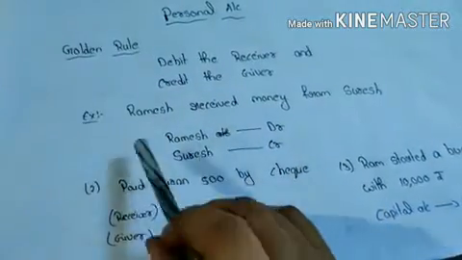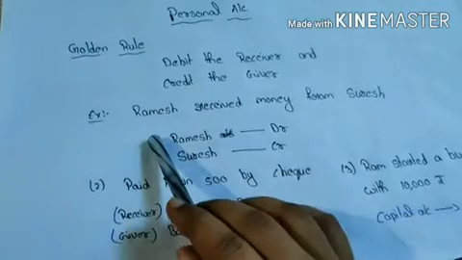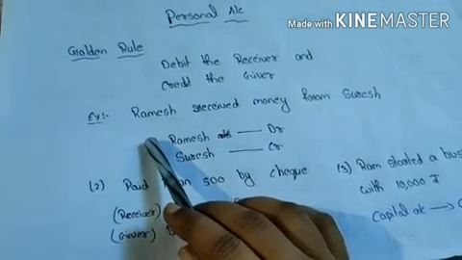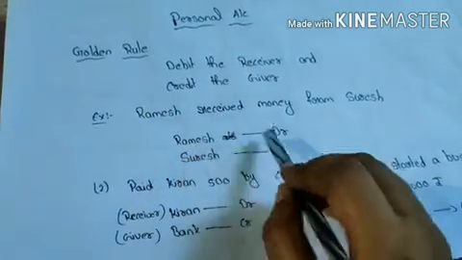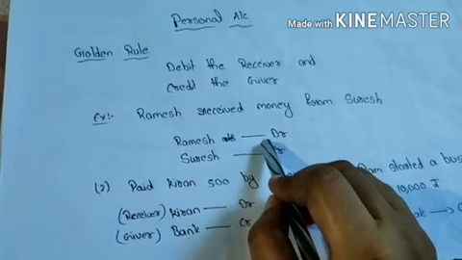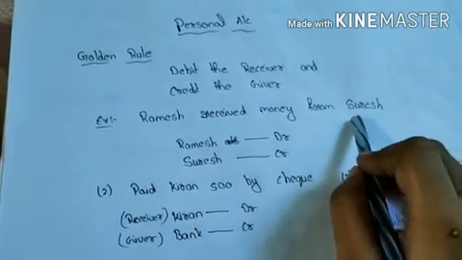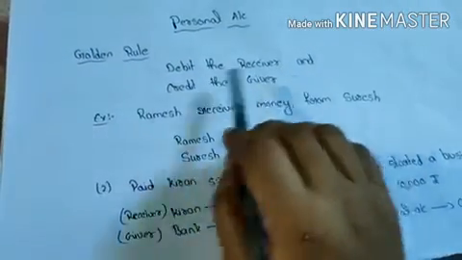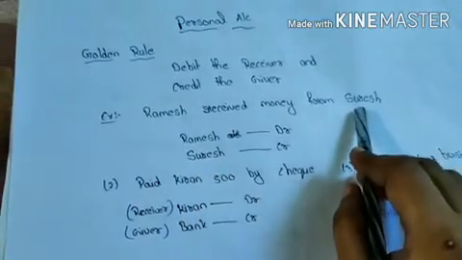Example. Ramesh received money from Suresh. Here Ramesh is a person and he receives money from Suresh. So according to the golden rule of personal account, Ramesh is to be debited because he is the receiver. Suresh is the giver. Golden rule: debit the receiver and credit the giver. So here the giver is Suresh, so Suresh is to be credited.